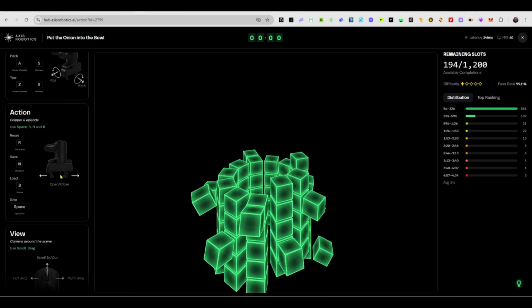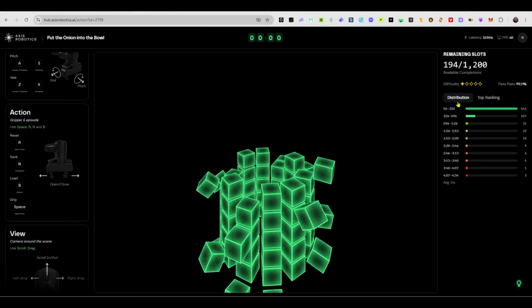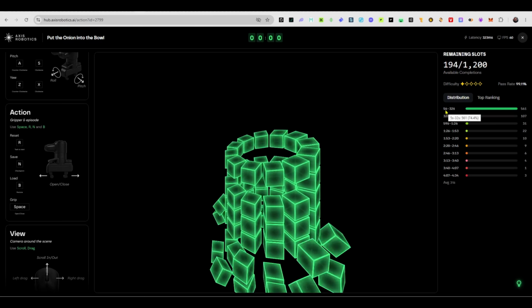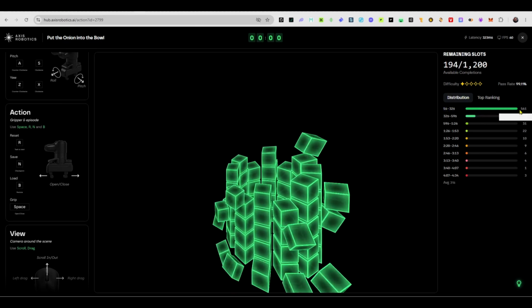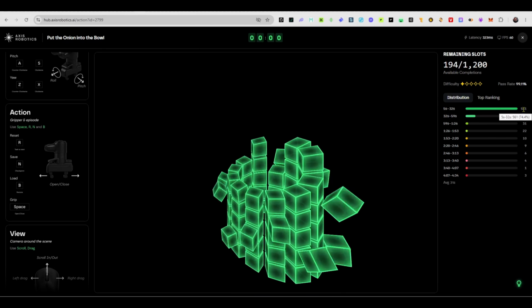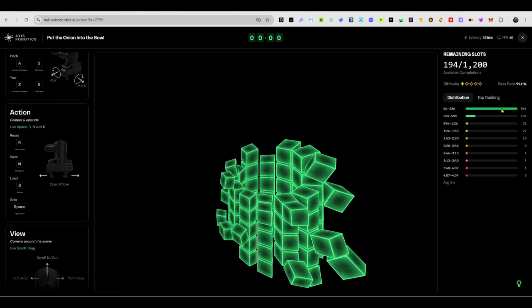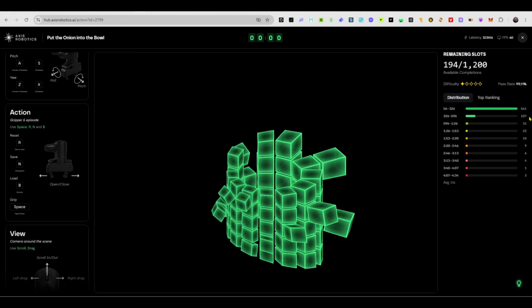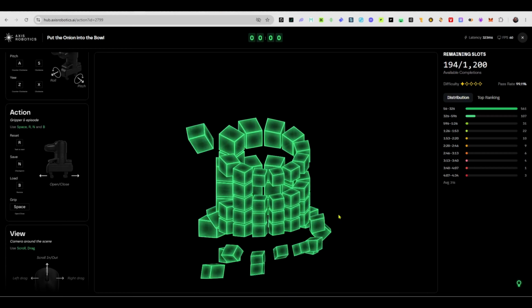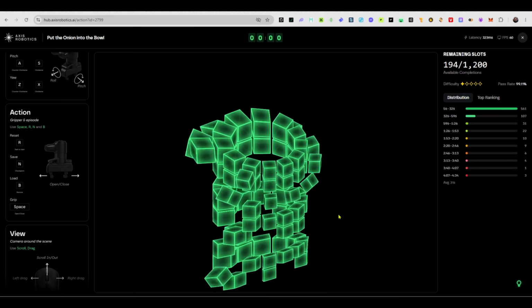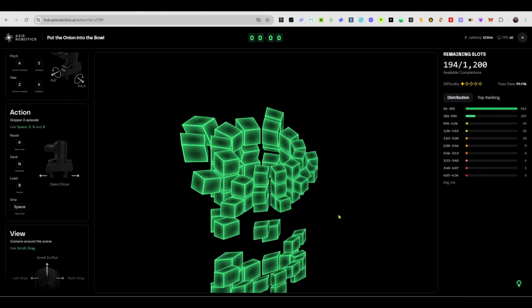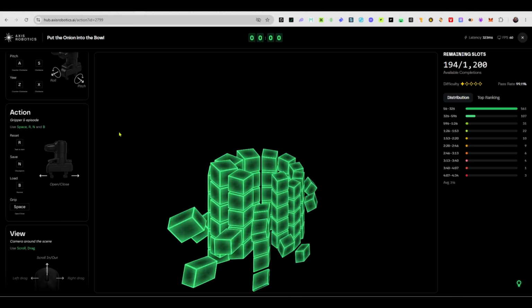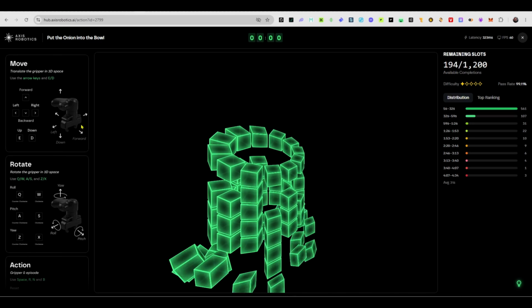Hopefully this gets done. As far as completion rates go, this is the distribution according to time span. You can see from 5 seconds to 32 seconds, over 561 persons completed this. And then from 32 seconds to 59 seconds, only 107. It will test your patience. You will fail many times, but remain patient and just try to get a hang of the controls. That is everything that you need to do.